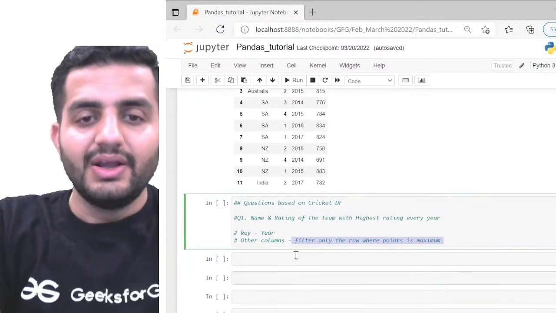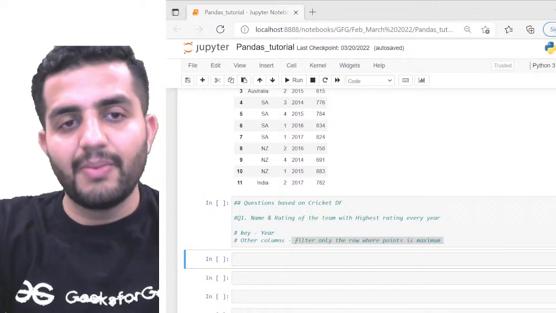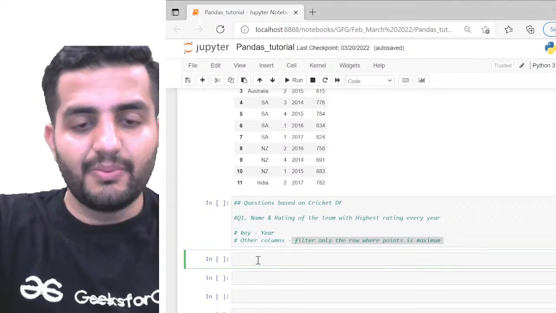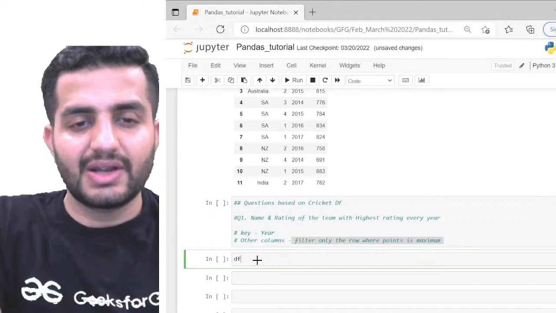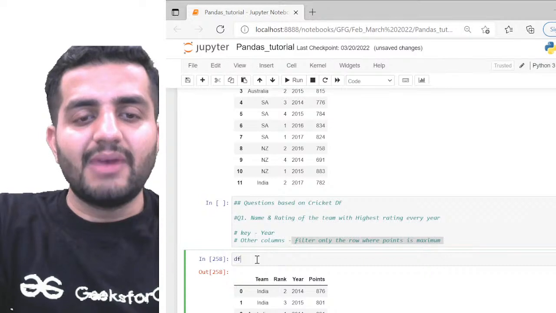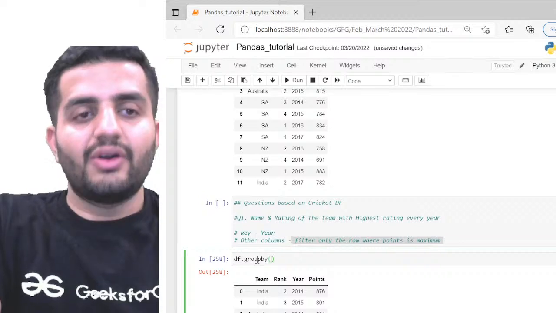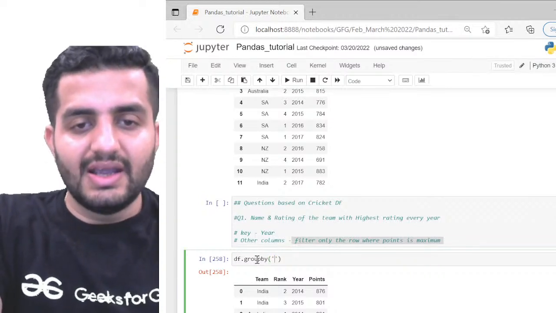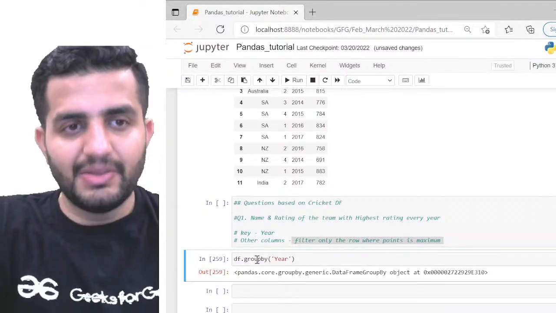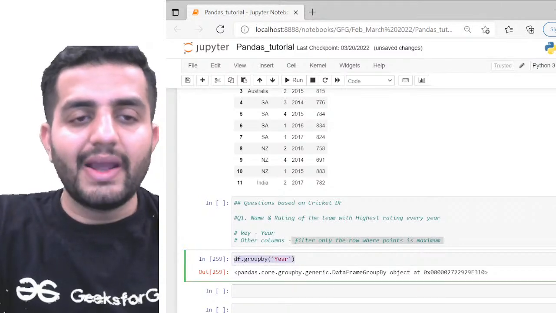So how can we code it? Plain simple, the first thing I was saying is that we want to take the group by on my column year. So for example, I have this data frame, and on this data frame I want to take a group by on year. We have the function group by, and on this group by, we have to take the key as year, isn't it? If I do it, I get the group by object.